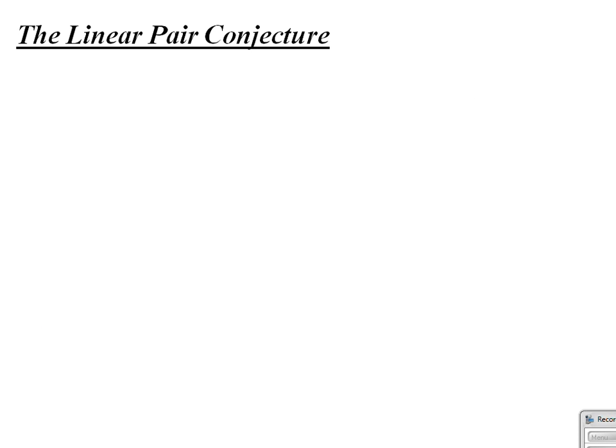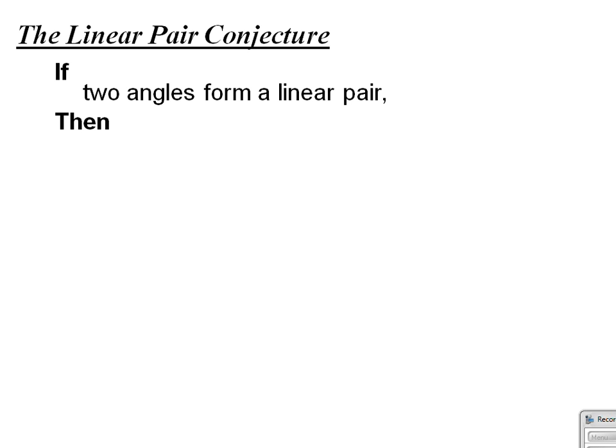Now, those facts play a particular importance in deriving a conjecture from the definition of a linear pair of angles. So let's think about this. If two angles form a linear pair, then what can we conclude? Remember, most conjectures are written in if-then form. So if we begin with the fact that two angles do form a linear pair, then what can we conclude from that? Well, let's do some reasoning.